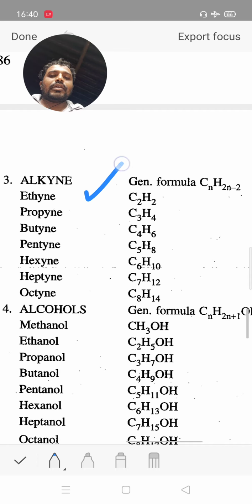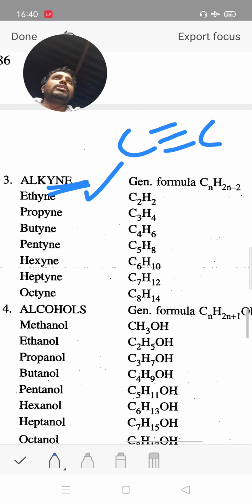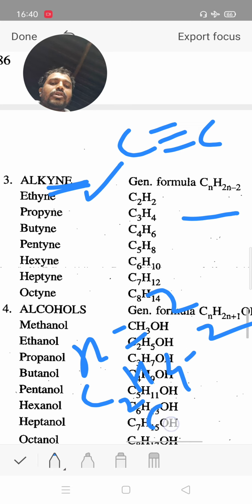Alkynes: 'ane' is replaced by 'yne', presence of carbon-carbon triple bond. It is an example of an unsaturated hydrocarbon containing a carbon-carbon triple bond. Then alkynes, general formula CnH2n minus 2. When the value of n is equal to 2, then C2, 2 twos are 4, 4 minus 2, therefore 2